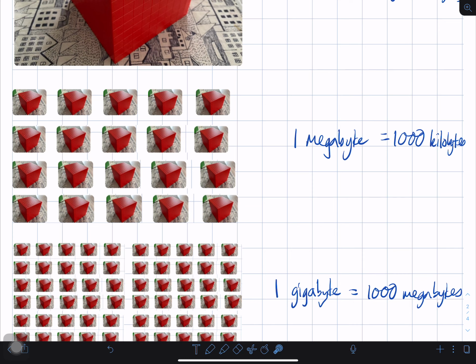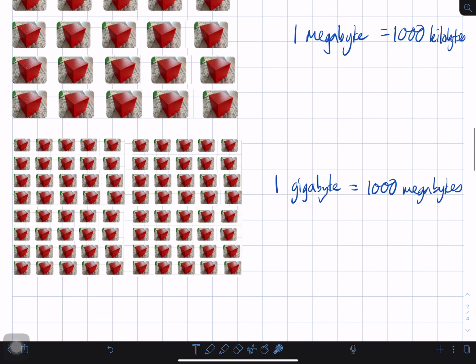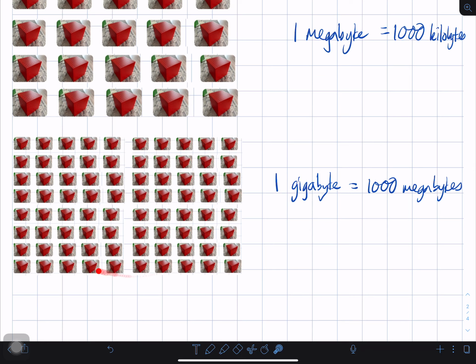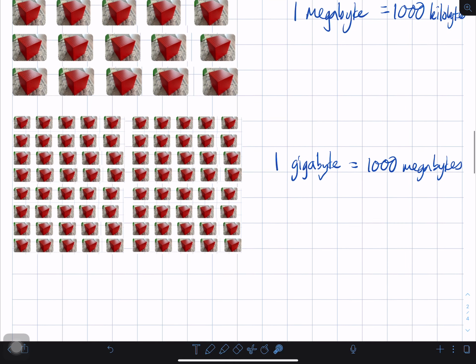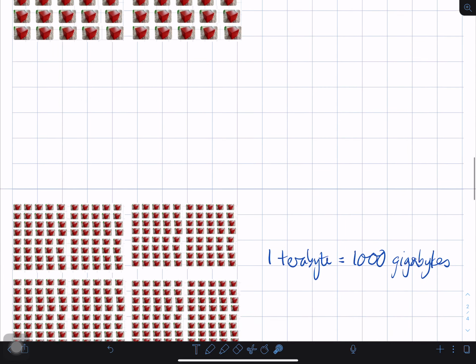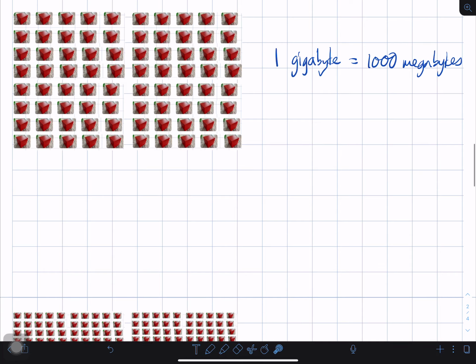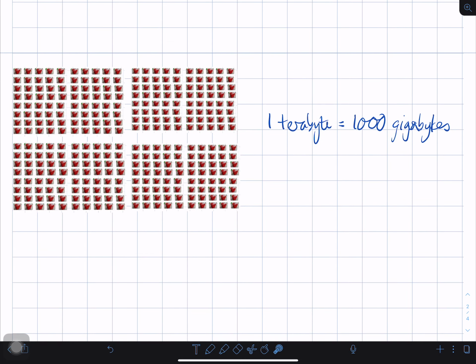So the next step up is the gigabyte. You may well have heard these in relation to mobile phone or tablet storage. So a gigabyte is 1,000 of those. 1,000 megabytes is equal to 1 gigabyte. So you can see here we're going up in thousands. The next one is a terabyte. So if we had 1,000 gigabytes, we would get 1 terabyte.